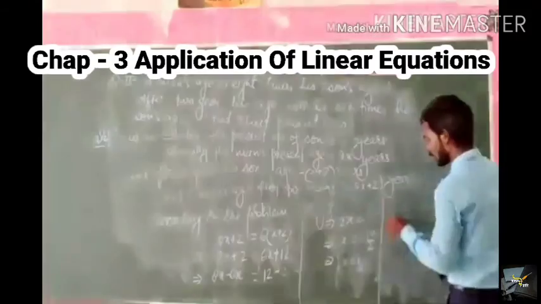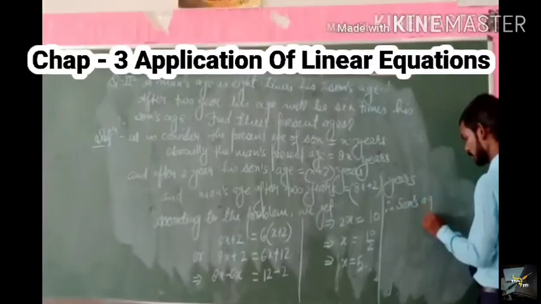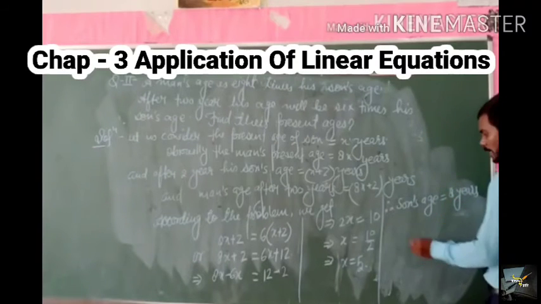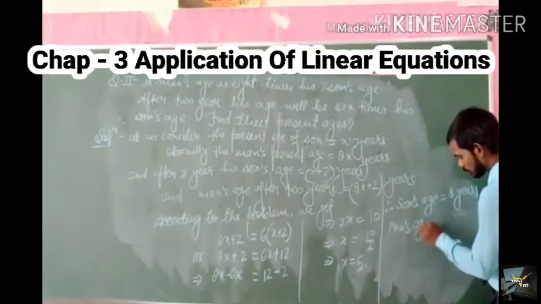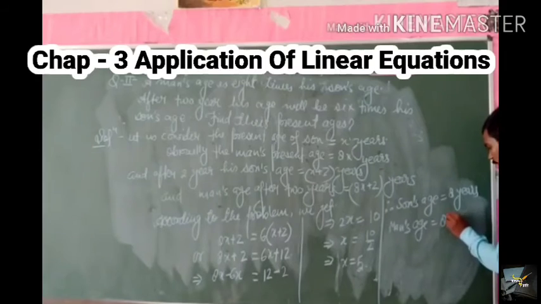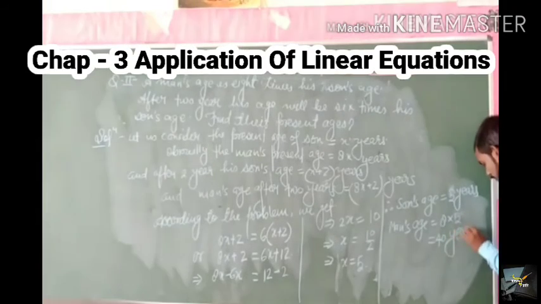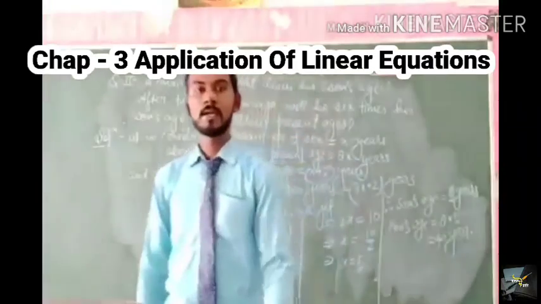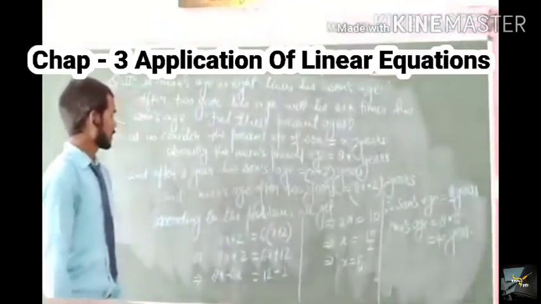So we write, therefore, son's present age is equal to 5 years and man's age is equal to 8 multiplied by 5 years, and 8 multiplied by 5 is equal to 40 years. So we get our result as 5 years and 40 years. I hope the solution is clear to everyone.